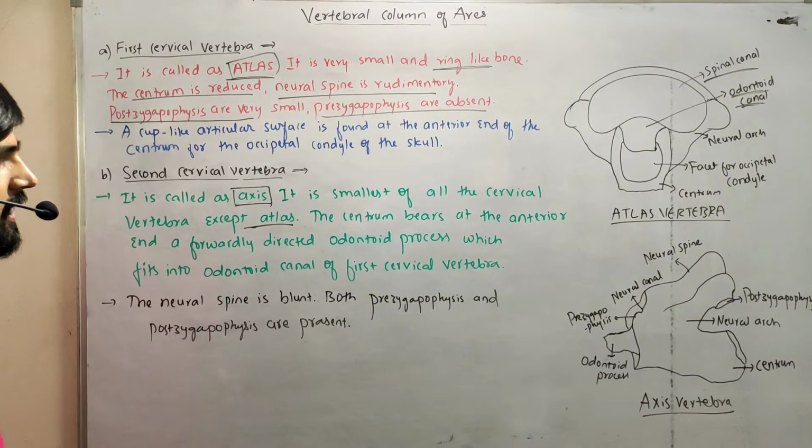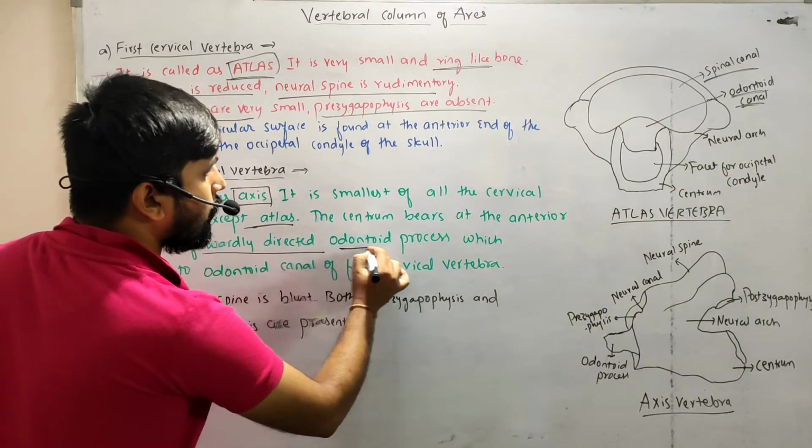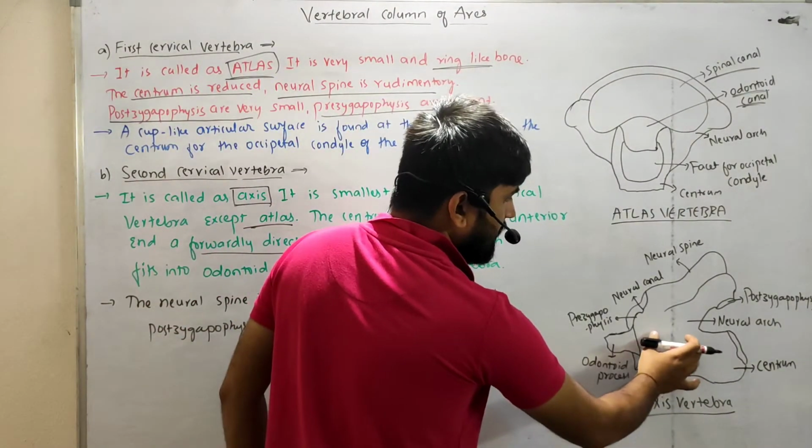The centrum bears, at the anterior end, a forwardly directed odontoid process.